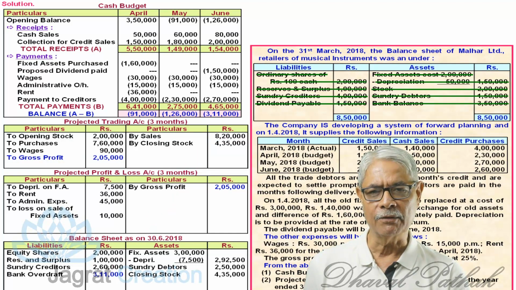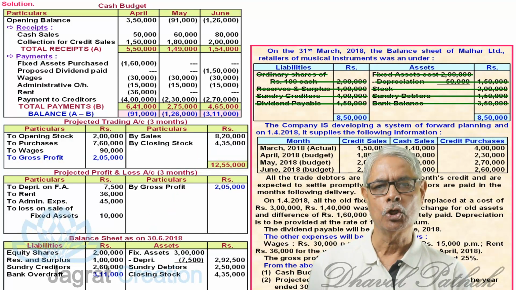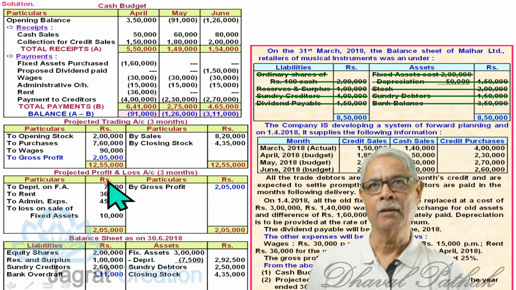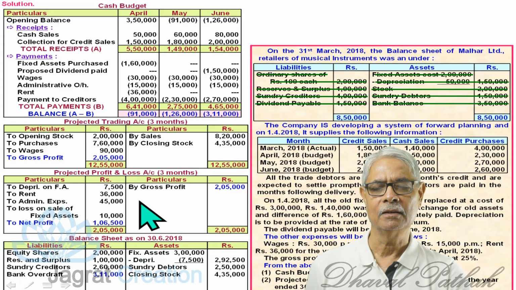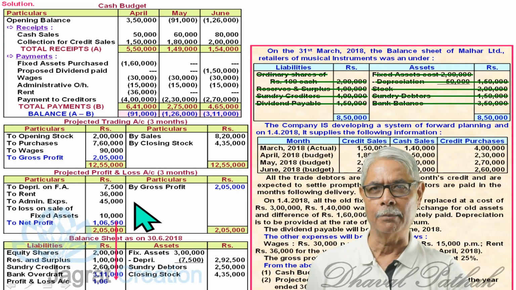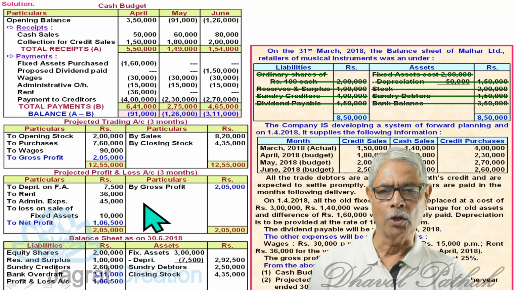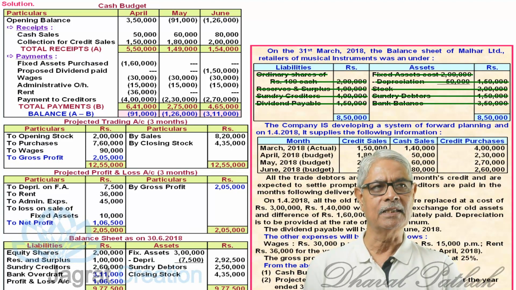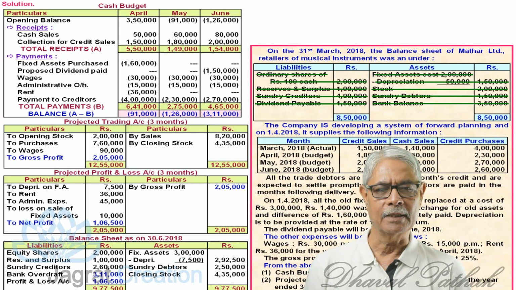Now let me close the final accounts. Total of trading account agrees on both the sides. Find the net profit. So 2,05,000 minus expenses, you will get a net profit that will appear on the balance sheet liability side. And your balance sheet total should agree on both the sides. That is 9,77,500. This is how this sum gets solved.